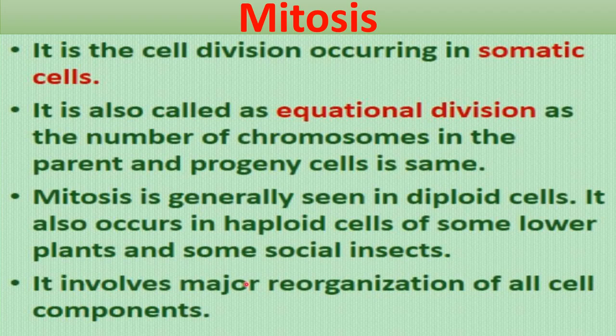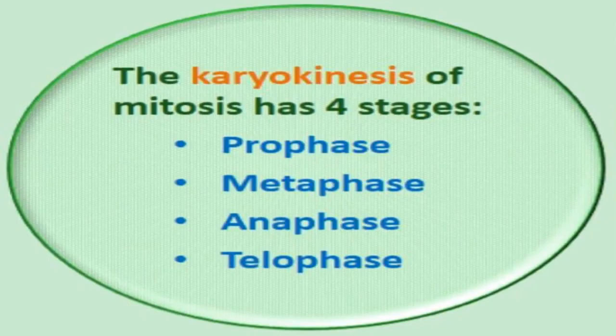Mitosis involves major reorganization of all cell components. All the components of the cell which are present in the cytoplasm, all the cell organelles, the nuclear membrane, all these components show a reorganization during mitosis division. As you know, during cell division two events occur, karyokinesis and cytokinesis, right?